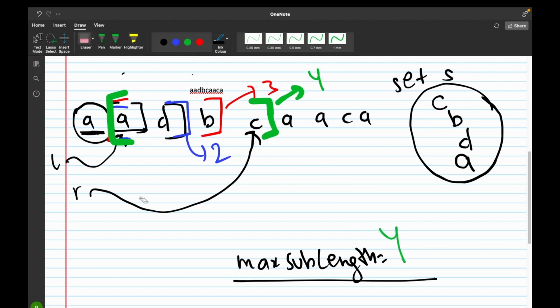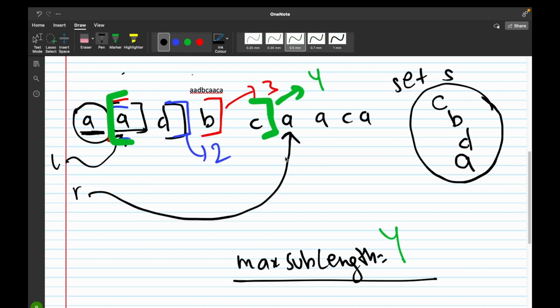Now we would again increment our R pointer to the next letter, that is A. Now we would check if A is present already in our set or not. Yes, A is present in our set, so we would again remove the element to which our left pointer is pointing from our set. So left pointer is pointing to the element A, so we would remove A from our set, and after the removal we would increment the value of left pointer by 1. So the current substring that now we have is DBC.